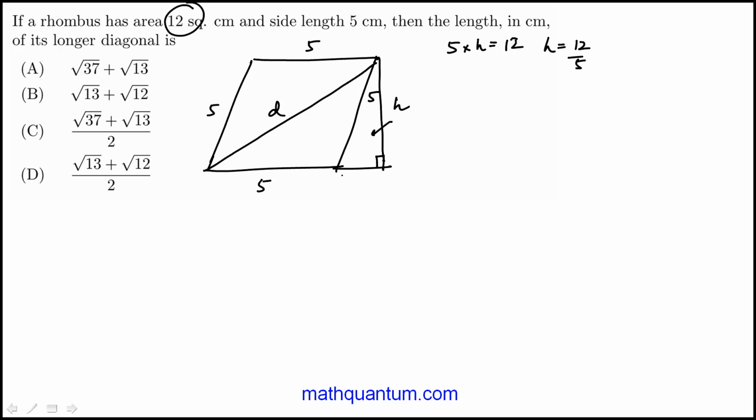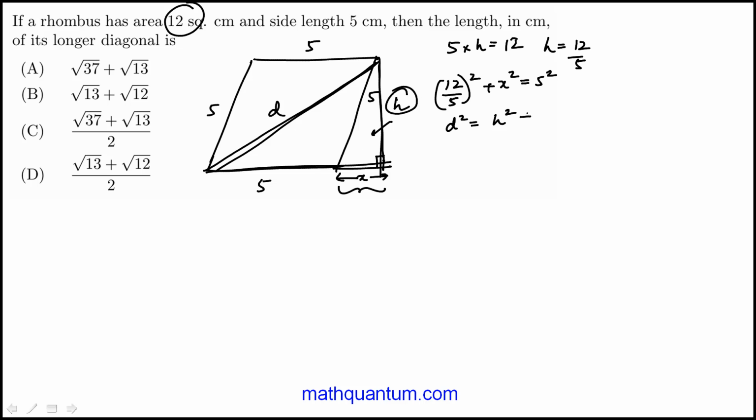Now if I look at this right triangle and I call this X, I can apply the Pythagorean theorem. So that would be (12/5)² plus X² is 5². So I know this length X. And next I can apply the Pythagorean theorem to the larger right triangle. And that would be D² is equal to H² plus (5 plus X)². And I know what H is, 12 over 5 squared.